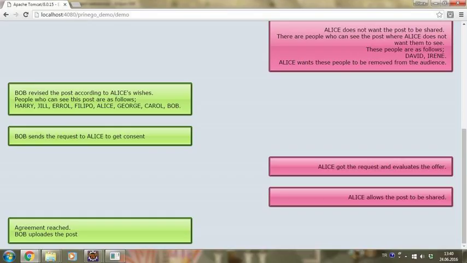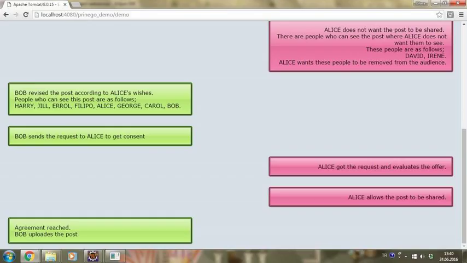Bob revises the post according to the response of Alice and sees that utility would be above his utility threshold, so he removes David and Irene from the audience and sends it to Alice again for confirmation. Alice evaluates the request and accepts it since its utility is above the utility threshold.